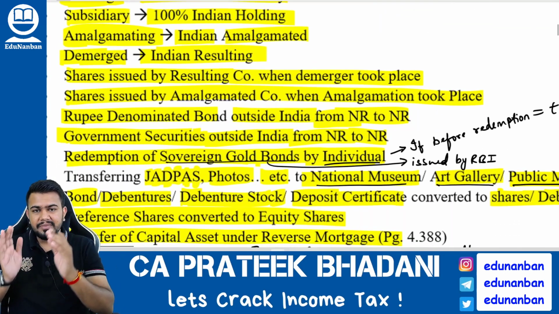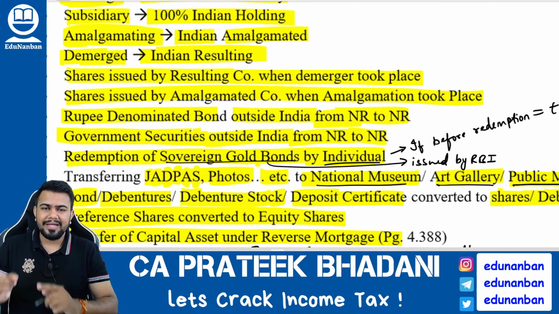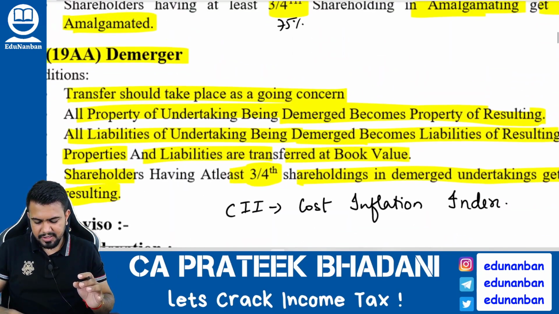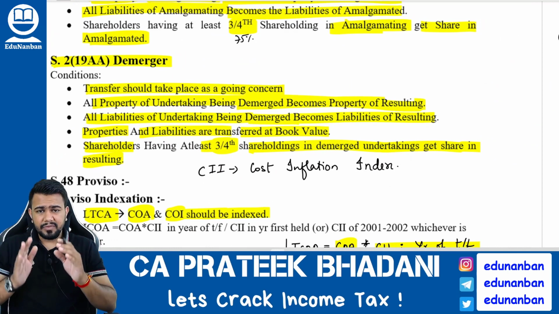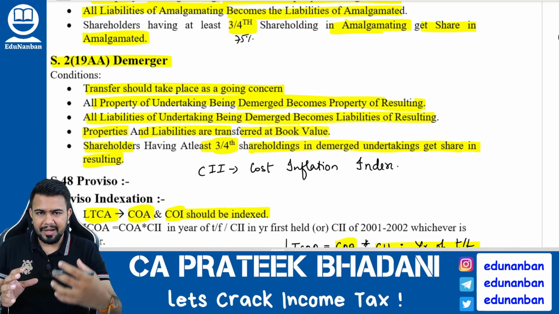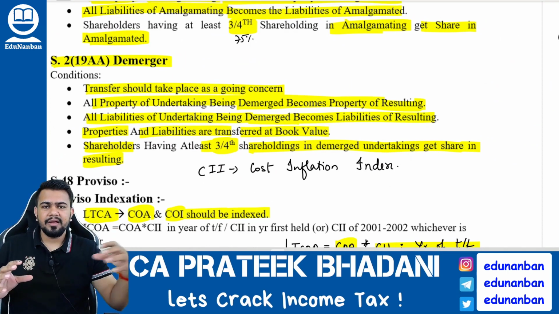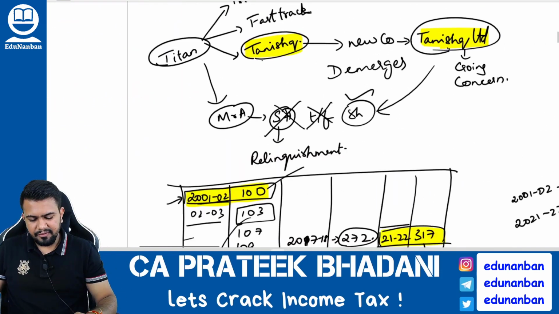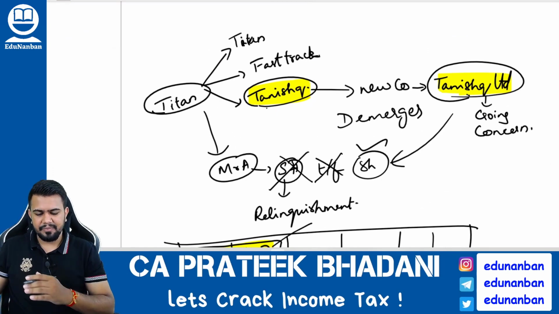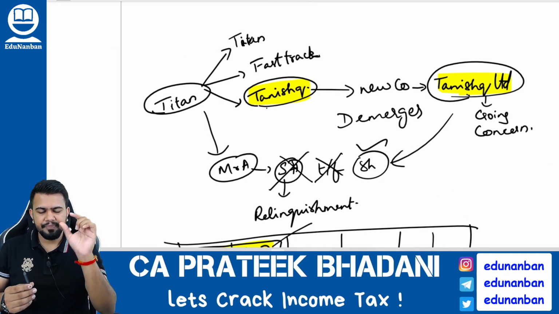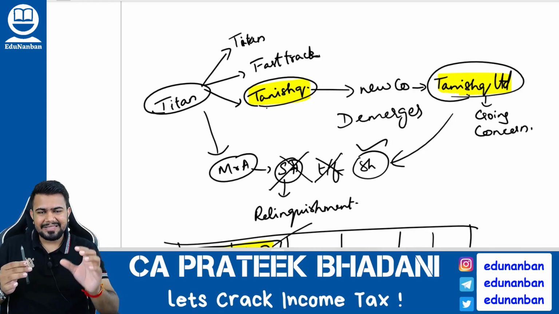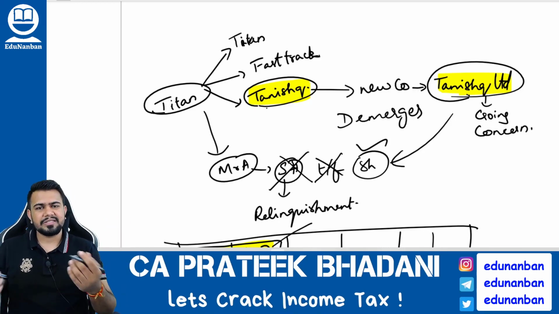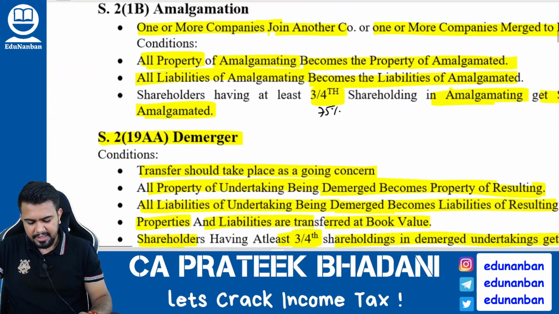Next, if a demerged company is transferring the asset to an Indian resulting company, then also it is not regarded as transfer. Now what is demerger? Demerger means where one or more undertakings of a company come out of the company to form a new company. I gave you an example. For example, there is Titan company. Titan company is having three brands, correct? Titan, Fast Track and Tanishq. Let's say Tanishq is coming out of Titan to form a new company called Tanishq Limited. This is called demerger.